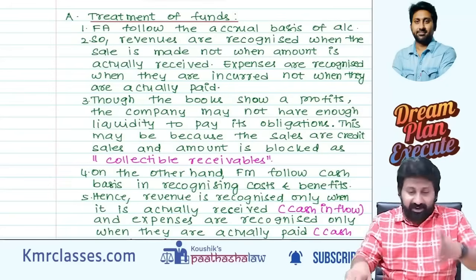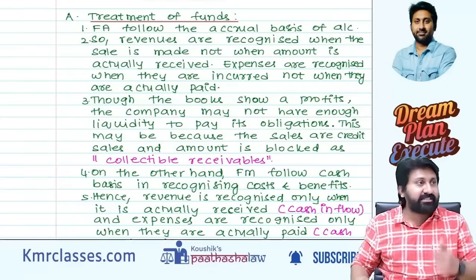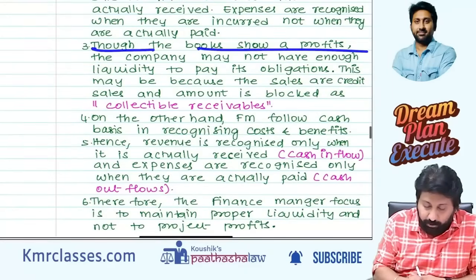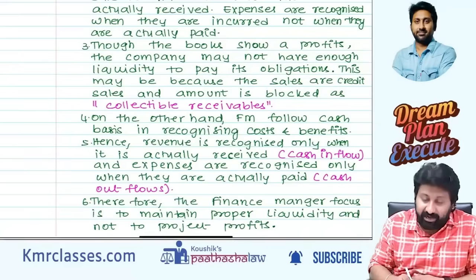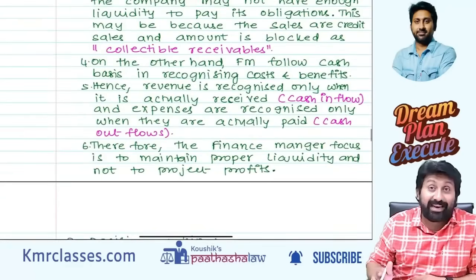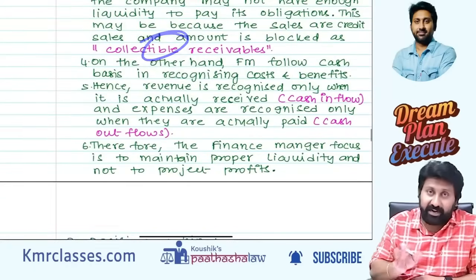Zero. You did not realize it because it's a credit sale. Cash is not yet received. So though books show profits, the company may not have liquidity because money is blocked in receivables. Not collected. Collectible. We didn't collect it.